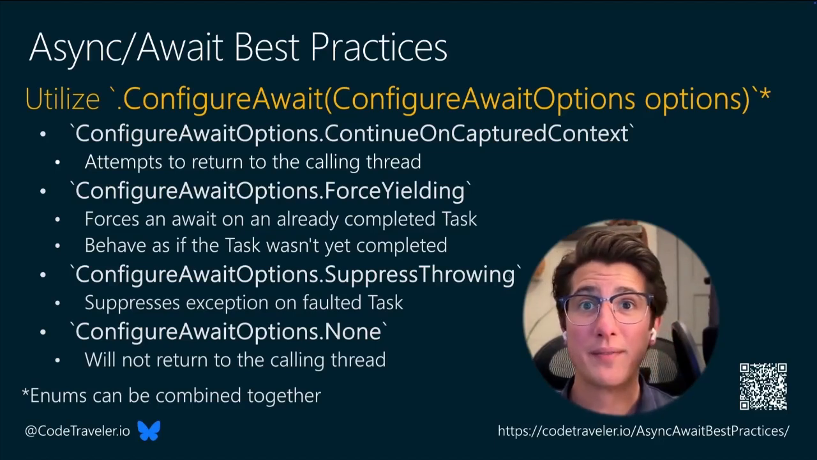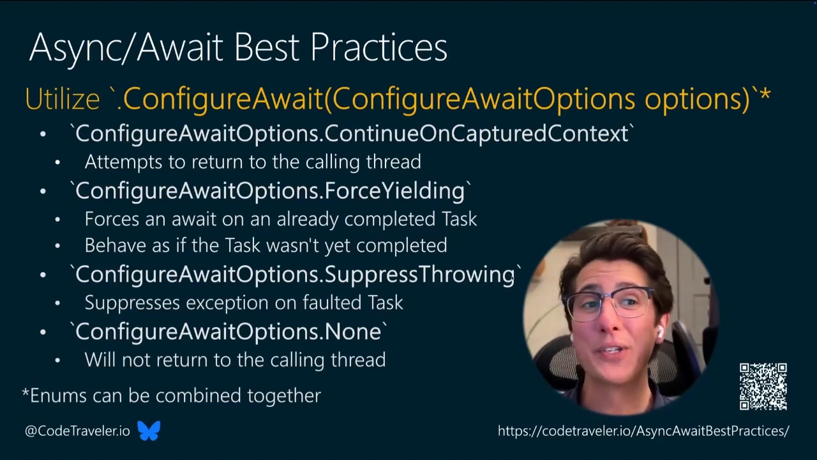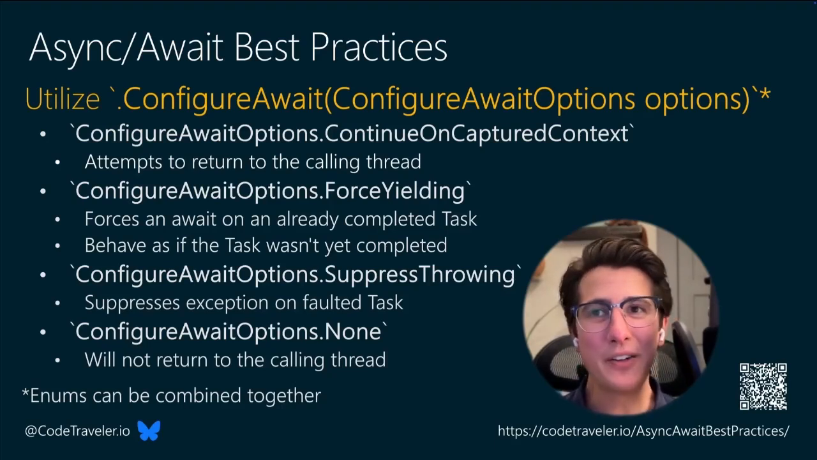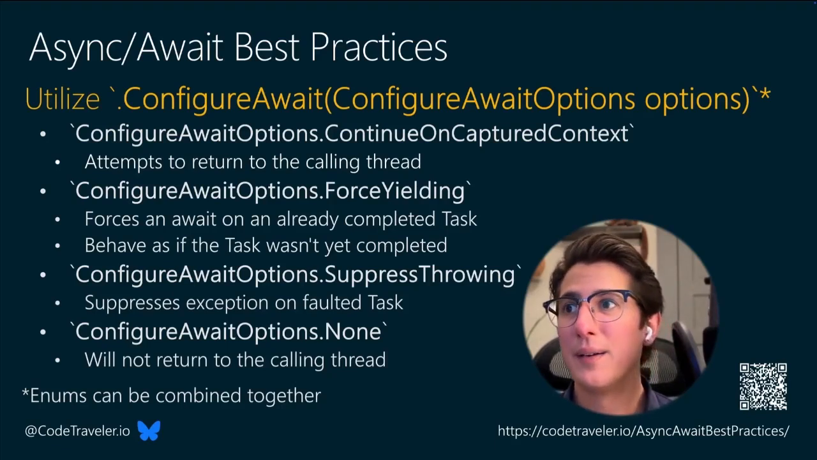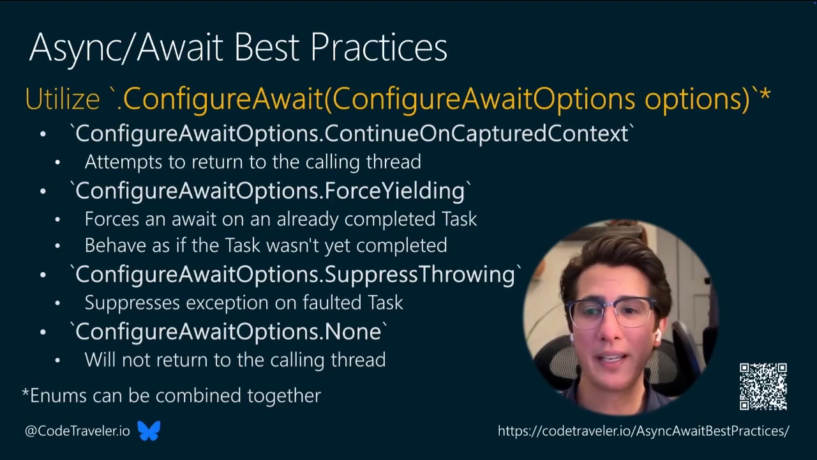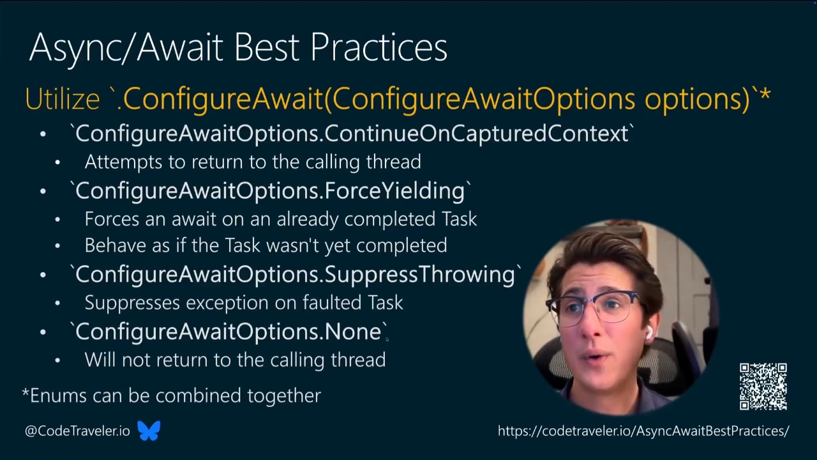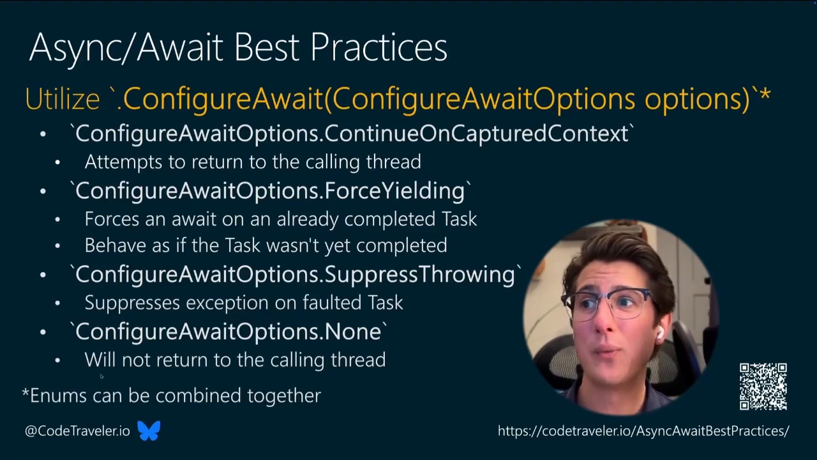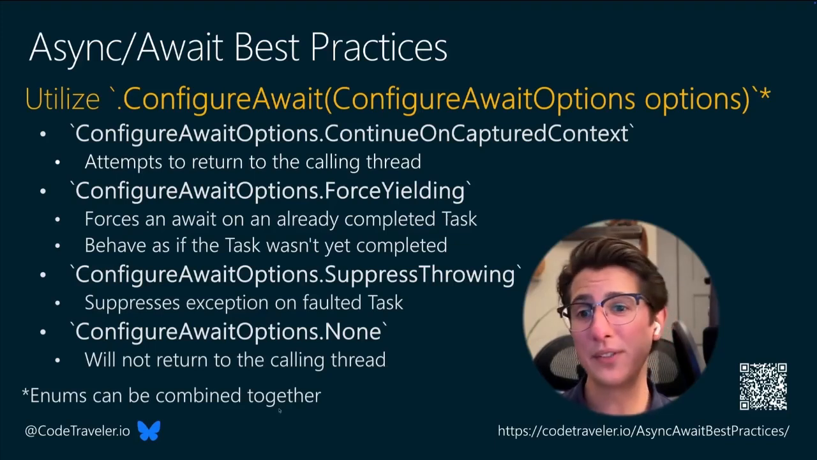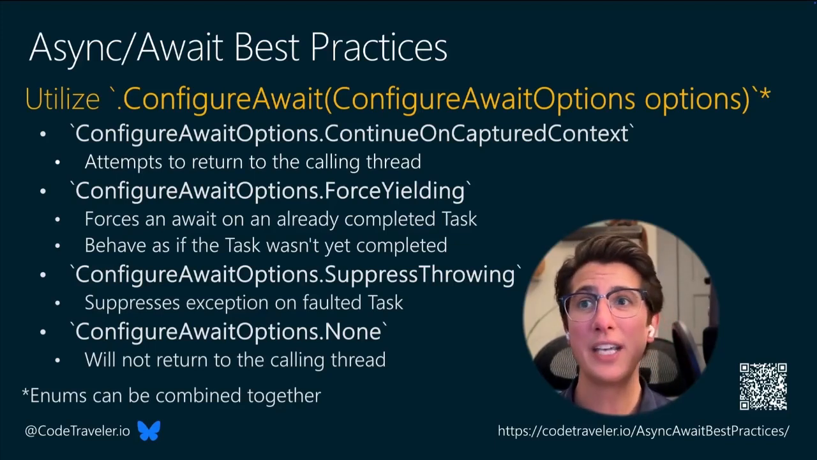ConfigureAwaitOptions.SuppressThrowing. This one scares me. I don't use it a lot, but there are some valid use cases where you don't really mind if an exception is thrown. You can say ConfigureAwaitOptions.SuppressThrowing, and even though you're using the await keyword, like a good C# async await developer, that exception won't get rethrown, even if it did happen inside of the task. And finally, we have ConfigureAwaitOptions.None, which is the same as ConfigureAwait(false), where we will not return to the calling thread. And because these are enums that are flags, they can all be chained together.